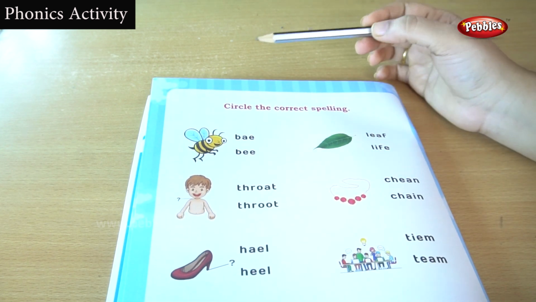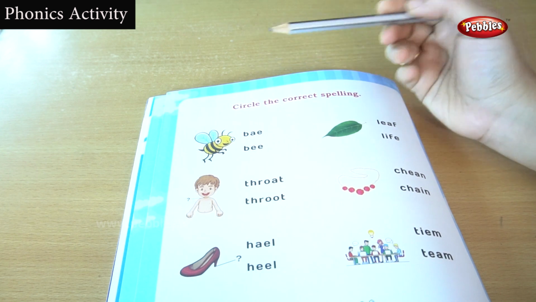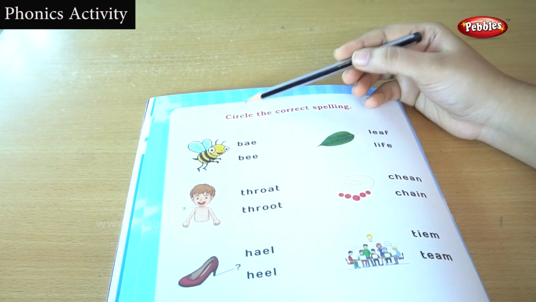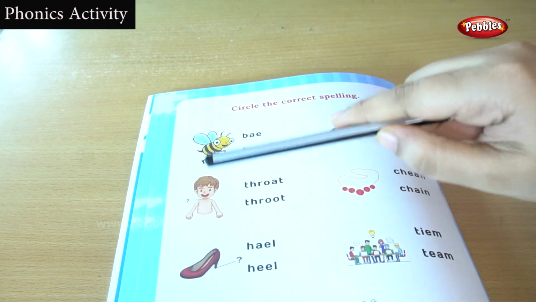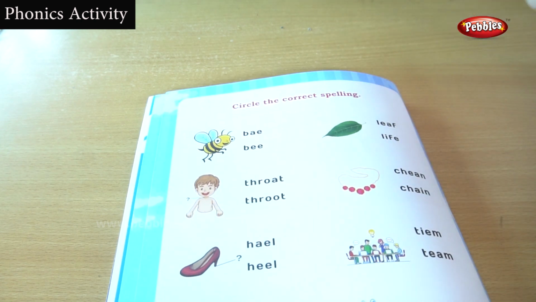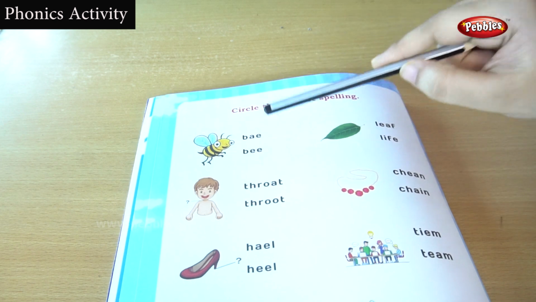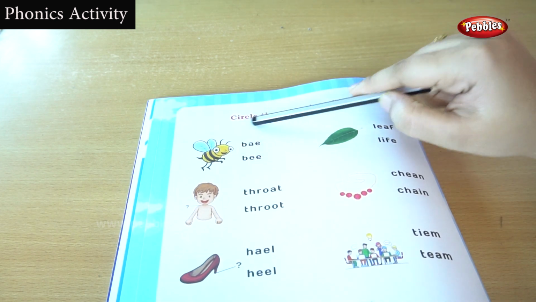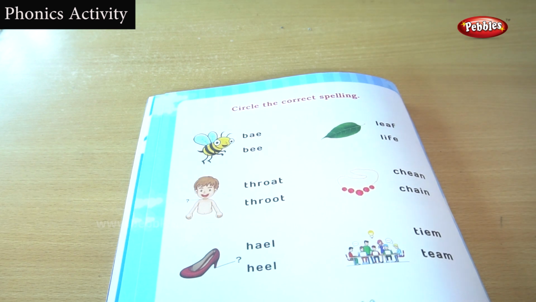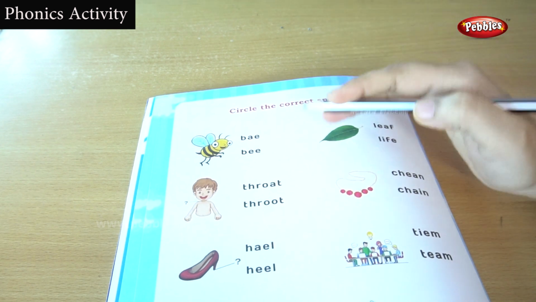Let's read what the exercise actually is. Circle the correct spelling. Here the pictures are given, and for each picture, names are given. Now we are going to circle the correct spelling for the picture. Okay, let's find out.